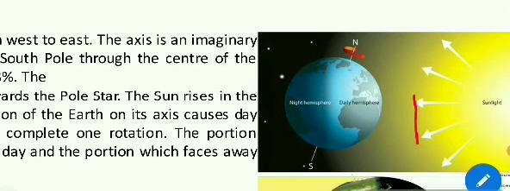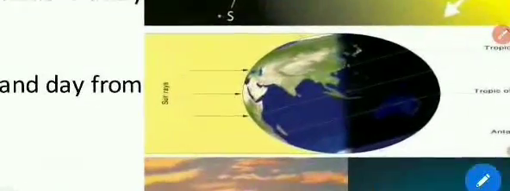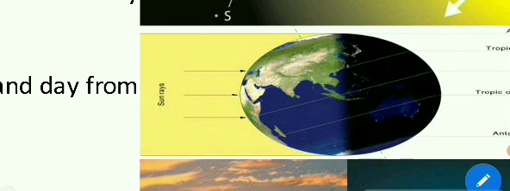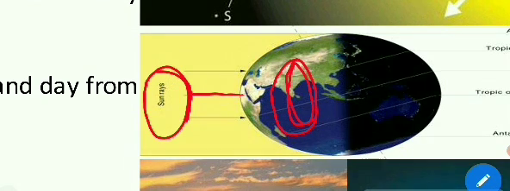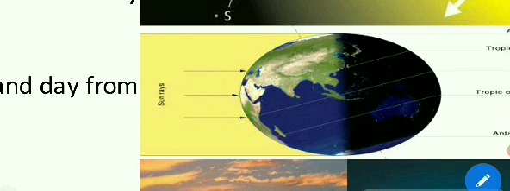Now the circle of illumination. Here children, you can see the line over here. This portion is again experiencing the day, as the sun rays are coming from here. These are the sun rays. So this portion is experiencing the day, and you can see a line over here. This line is known as the circle of illumination. I will repeat it once again, it is known as the circle of illumination, and that is this portion.